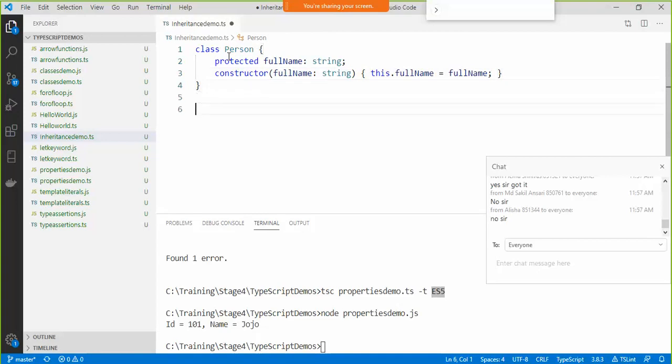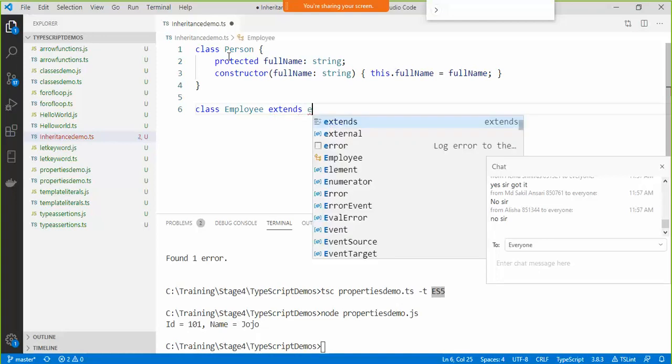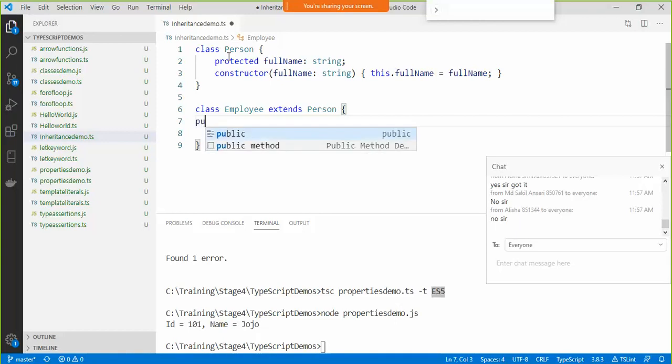Then I go ahead and create one more class, a class employee. Fine. Extends person class. Then you go ahead and define any specific field, say id colon number.